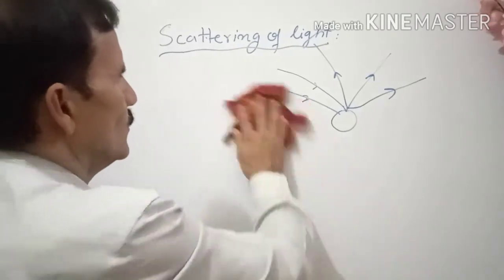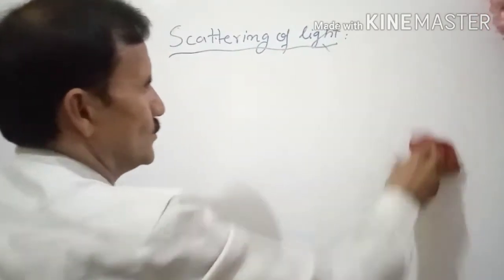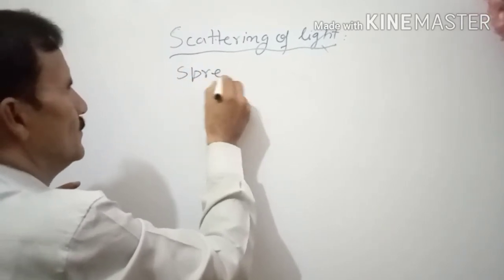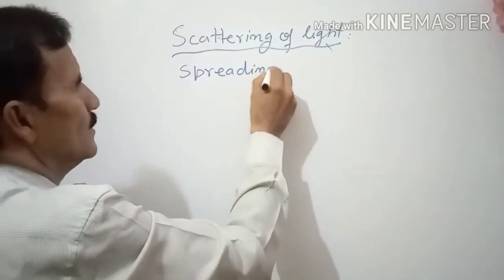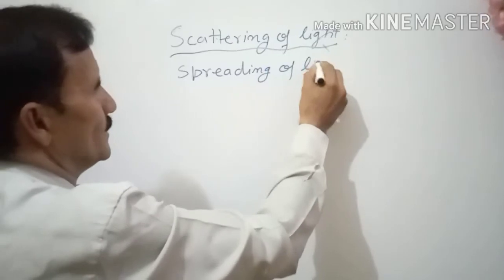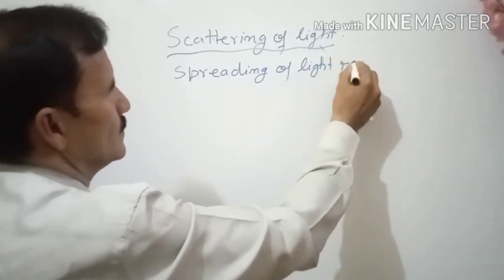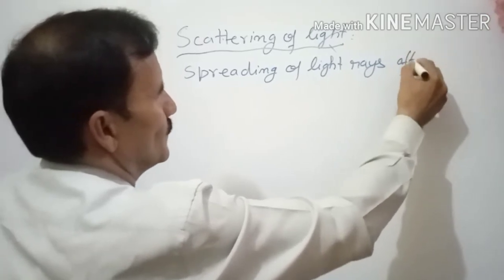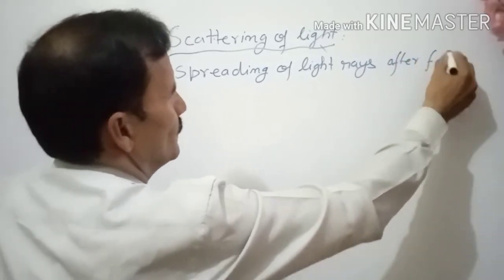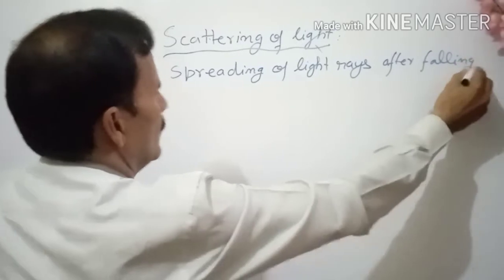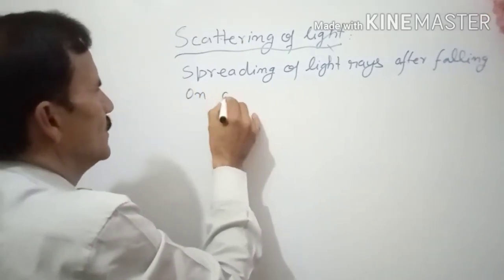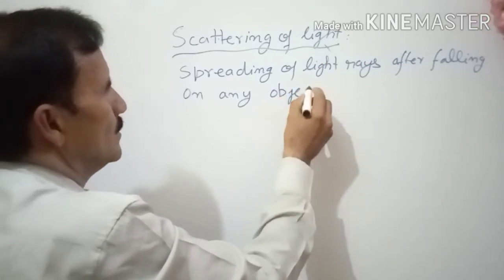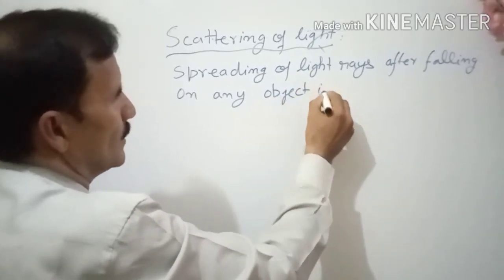So scattering is the spreading of light rays, basically, after falling on any object, in all directions.